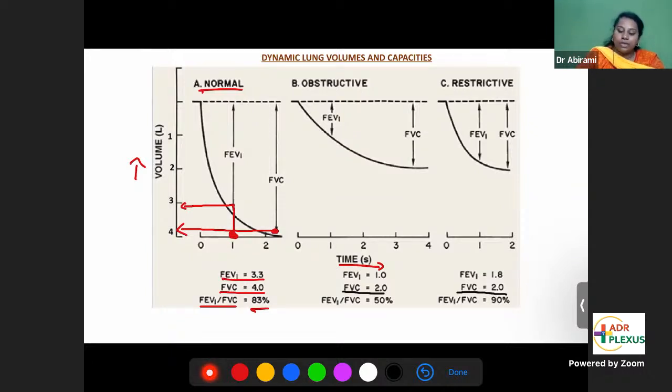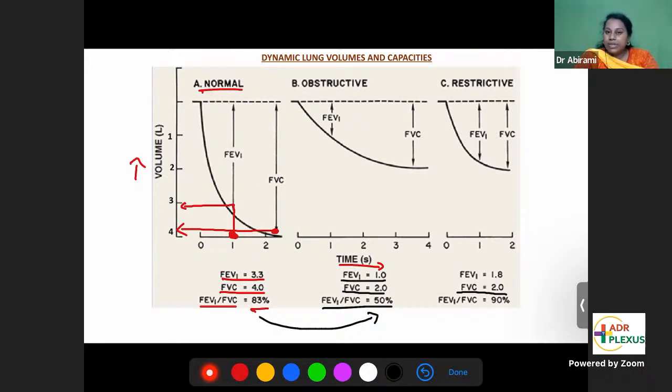But in obstructive lung disease, out of the 2 liters, you will be able to push out only 1 liter in the first second. So if you take 1 by 2, the ratio of FEV1 by FVC, 1 by 2 is 50%. See, the Tiffeneau index from 83 has fallen to 50%. If the Tiffeneau index decreases to 50%, then you can make a gross diagnosis of obstructive lung disease.